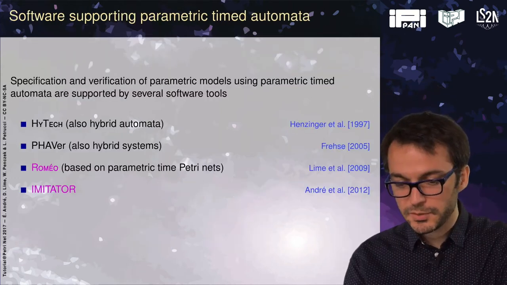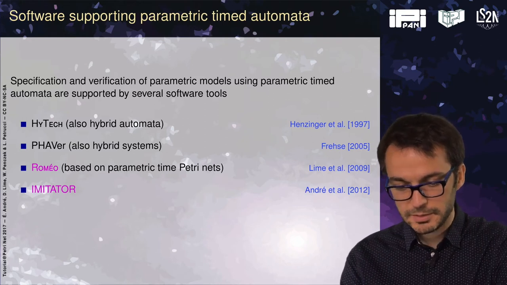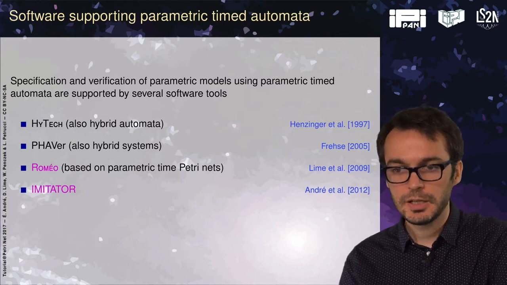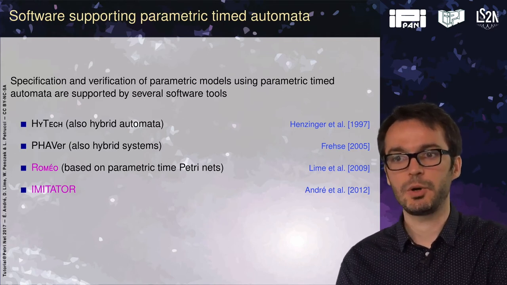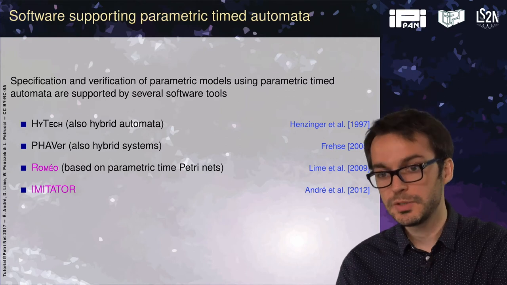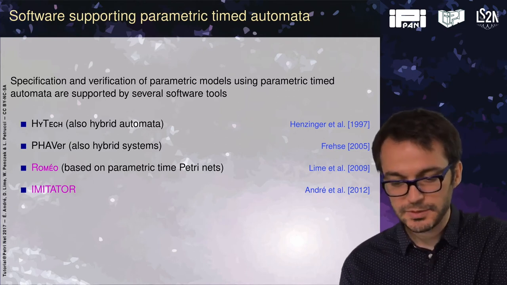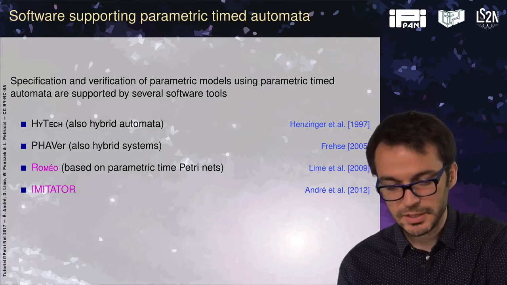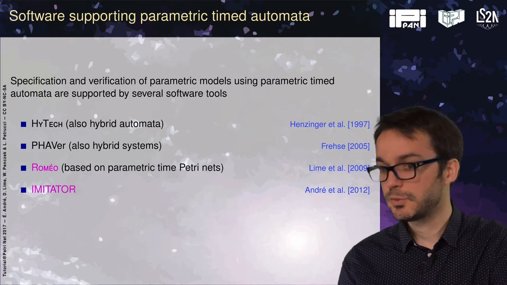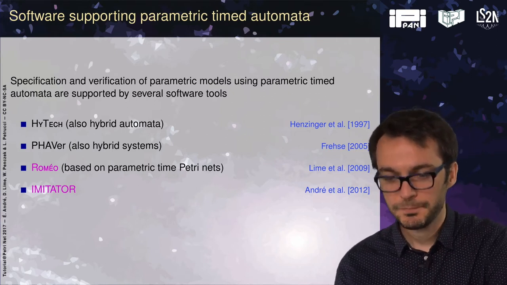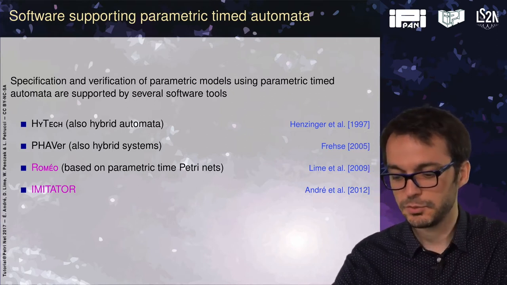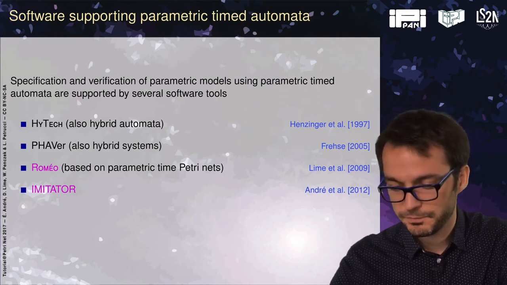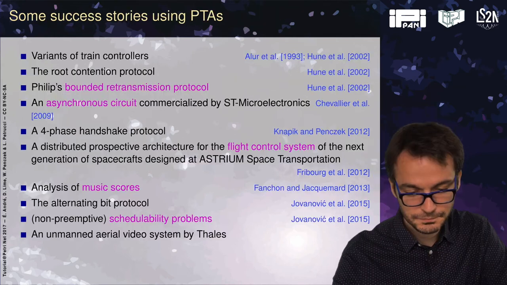There are several software supporting parametric timed automata. The first one in the 90s was HyTech by Henzinger that actually handled a larger class of automata, namely hybrid automata with parameters. PHAVer also is a model checker for hybrid systems. Then Roméo, since the late 2000s, is based on parametric time Petri nets, which again is very similar to parametric timed automata. And finally, IMITATOR is dedicated to parametric timed automata. And for those 2 model checkers, Roméo and IMITATOR, we will talk about them a bit later.